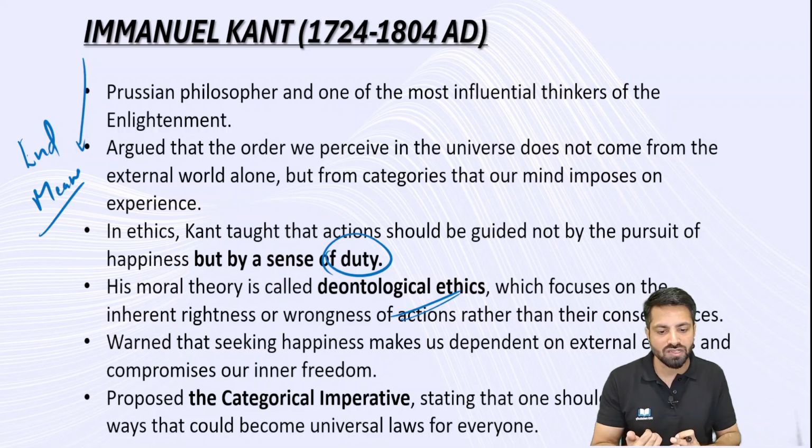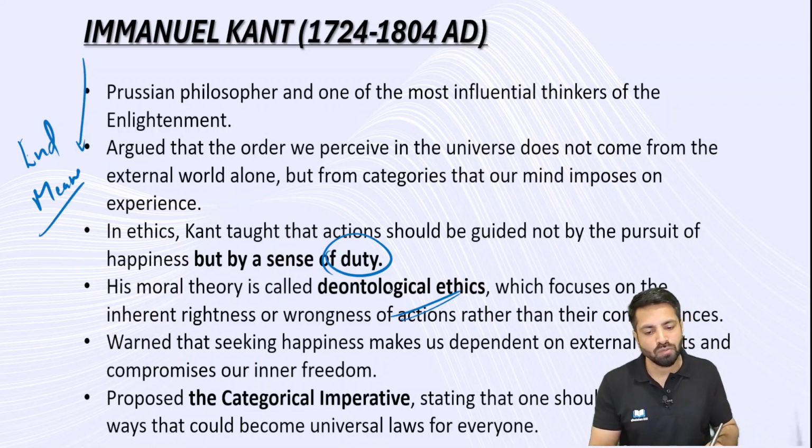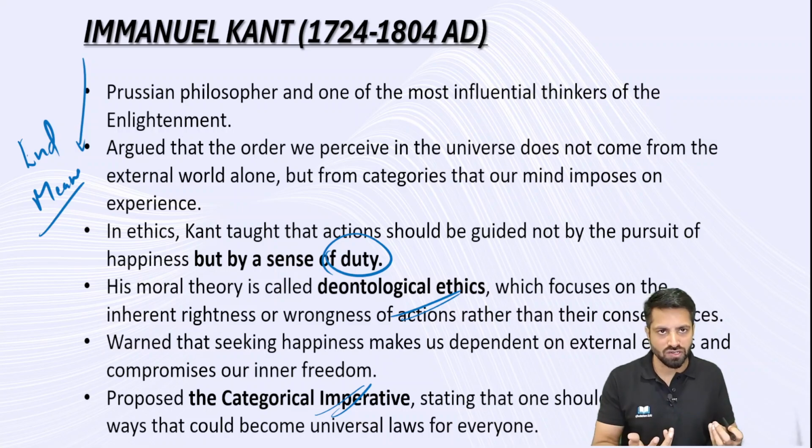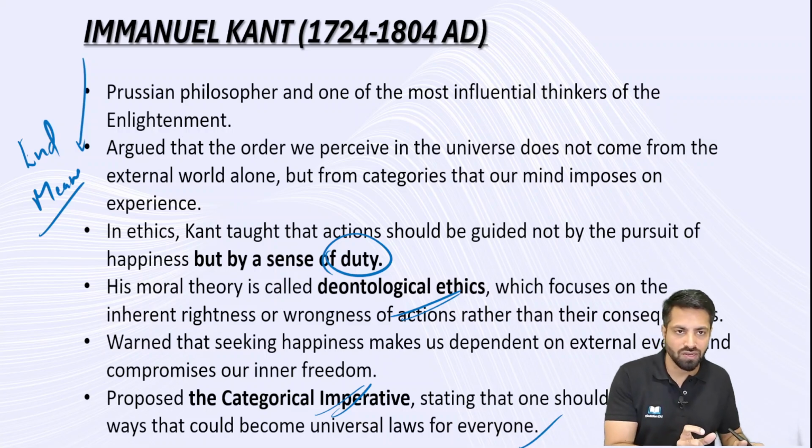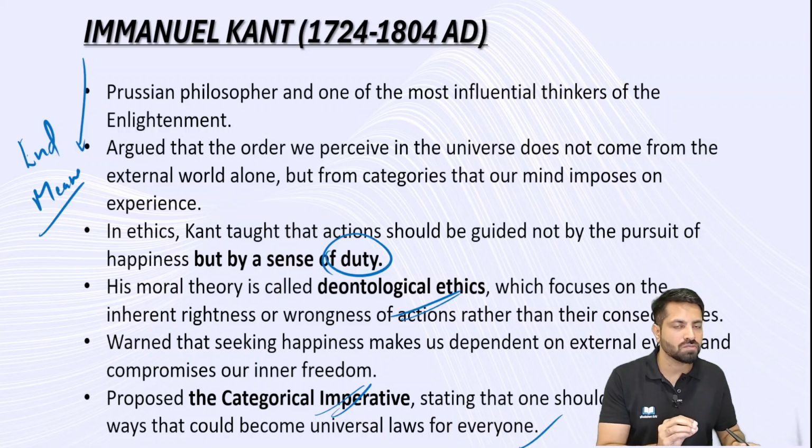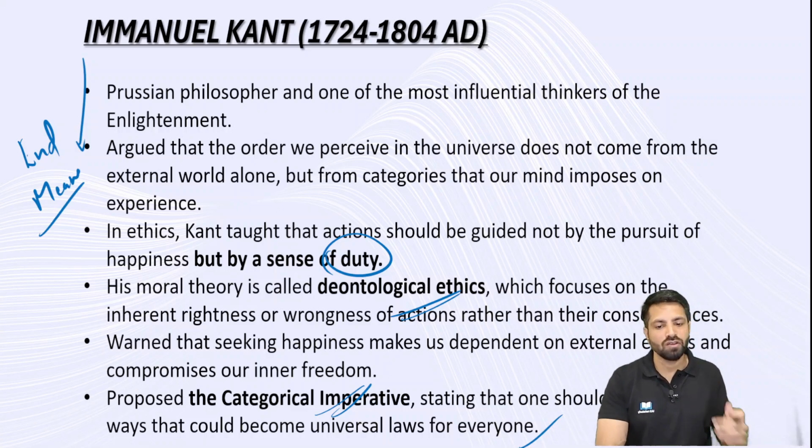So remember deontological ethics, remember the sense of duty, and another important aspect, the categorical imperative. Categorical imperative: no matter whatever the situation is, there are a few aspects you are not supposed to compromise, you have to obey these things. And what are these categorical imperative things? That is the dignity of an individual. One should act only in ways that could become universal law for everyone, the moral rationalism. So there also we talked about these things. You're not supposed to compromise with certain aspects. And one of the categorical imperative aspects given by Immanuel Kant is the dignity of an individual.